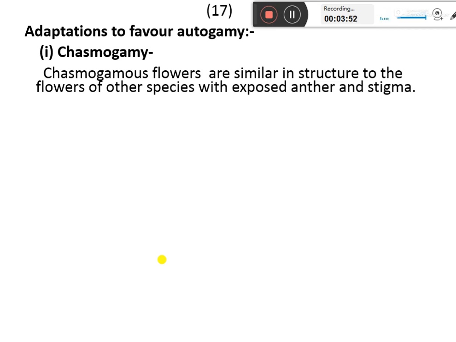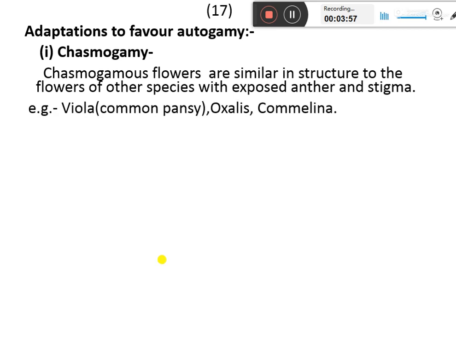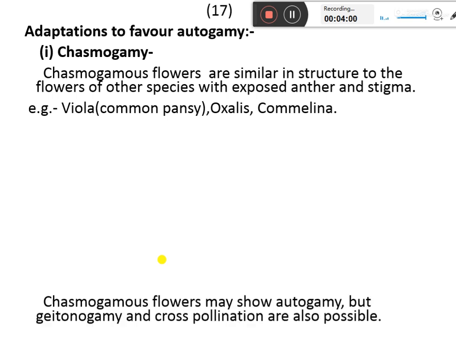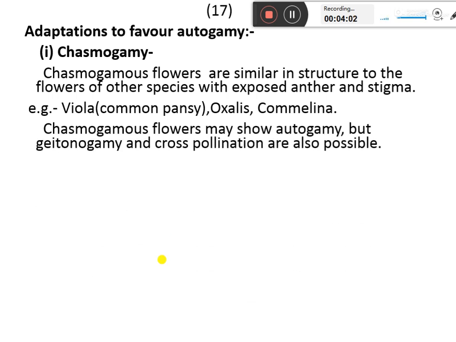Cross-pollination occurs, but it may occur very rarely. For example, in the violet, that is the common pansy, oxalis and camelina. So chasmogamous flowers may show autogamy. Definitely they'll show autogamy because there is synchrony of the maturity of the anther and stigma. But there the chances of cross-pollination are there, and the possibility of geitonogamy is also there.